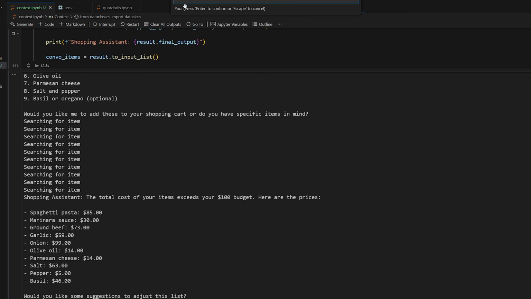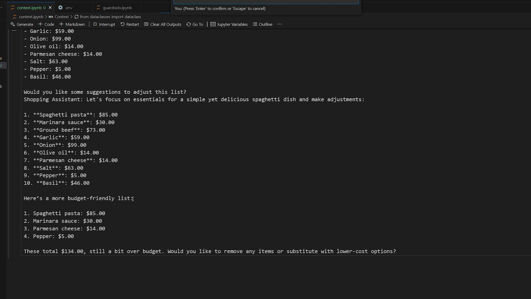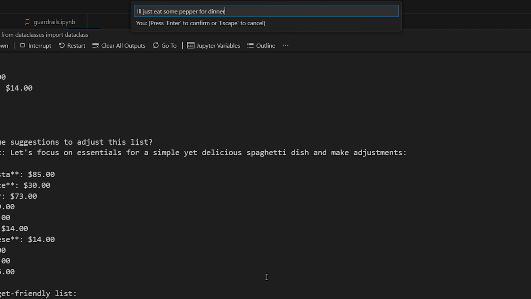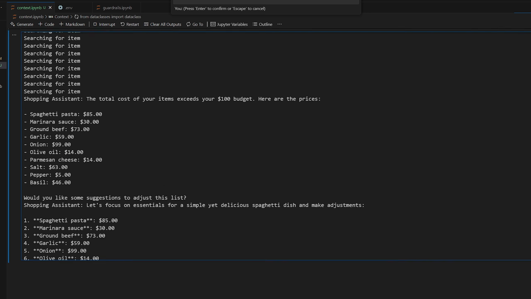Let's just tell it, help me narrow this down to make it more affordable. So it says, here's a more budget-friendly list, blah, blah, blah. The total is 134, still over budget. I'll just use some pepper for dinner. How about that? Okay, so I told it to add the pepper to my cart and purchase it, so it added them to my shopping cart with the add to shopping cart function, and then also called the purchase items function, and it successfully purchased my pepper. So I'm gonna eat some pepper for dinner. Awesome.